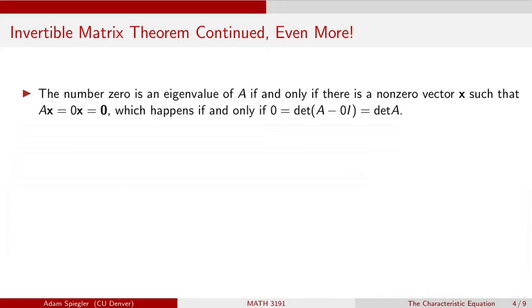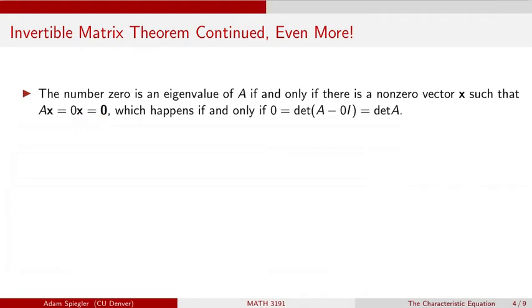So let's recall some facts before we add our next statement to the invertible matrix theorem. So first of all, recall that 0 is going to be an eigenvalue of a matrix A by definition if and only if there's a non-zero vector x such that Ax equals lambda x. In this case, our lambda we're saying is 0. So 0 is going to be an eigenvalue of matrix A if and only if Ax is equal to 0x, which is equal to the 0 vector, regardless of what x is, right? If I take the scalar 0, multiply it by the vector x, we get the 0 vector.